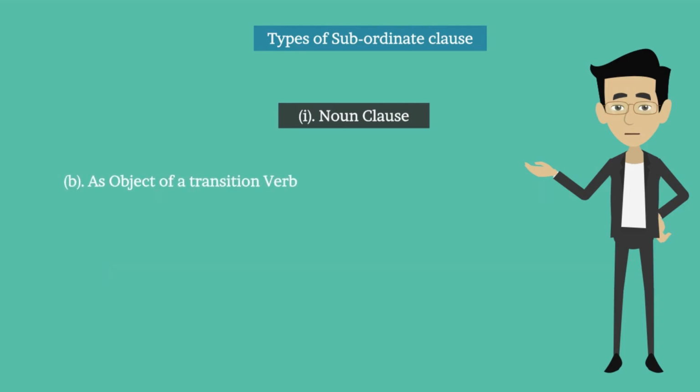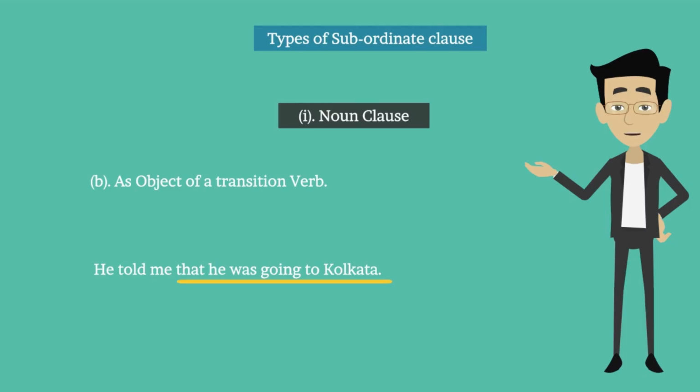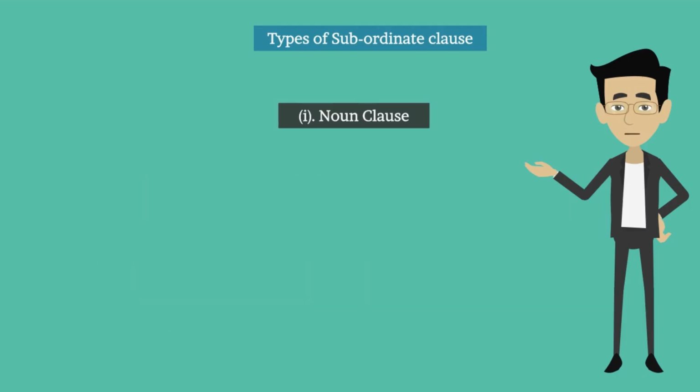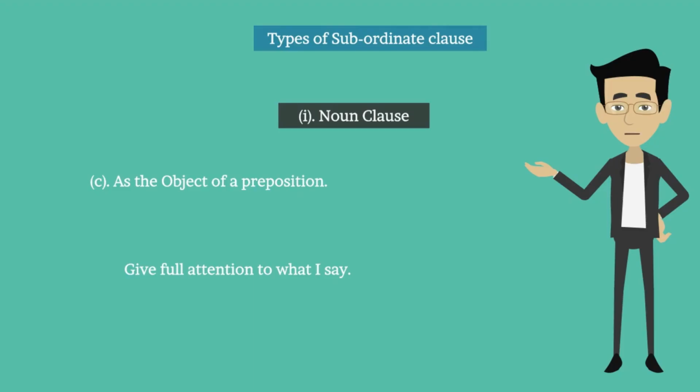B. As the object of a transitive verb. For example, he told me that he was going to Kolkata. That he was going to Kolkata is the object of the verb told. C. As the object of a preposition. For example, give full attention to what I say. What I say is the object of the preposition to.